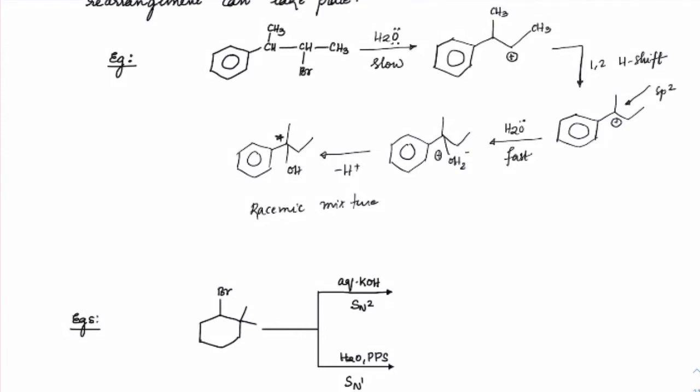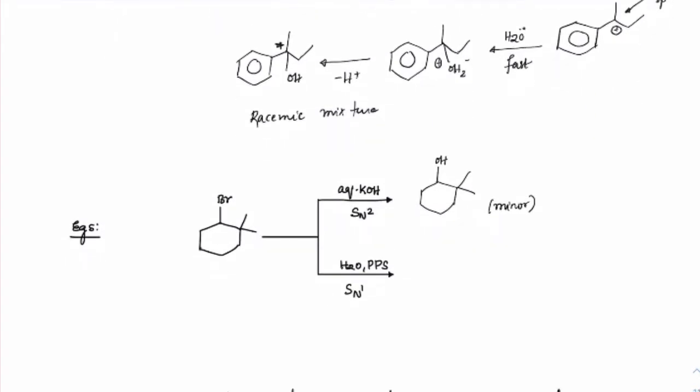Let's see the second question. Just focus on the reagents. Here it is at the secondary position with aqueous KOH and SN2. This reaction hardly happens, but a small amount of product will form here. Firstly, it is at a secondary position. Secondly, there is a neopentyl type of group here, correct? So there is a 4 degree carbon here, and when you have that, the ability to react by SN2 is very low. So I'm just writing the minor product here. In case SN2 happens by any chance, this will be the minor product which you will get on substituting at that point.